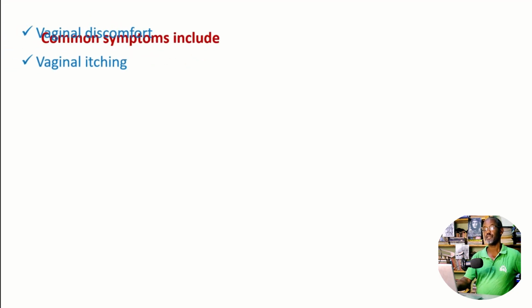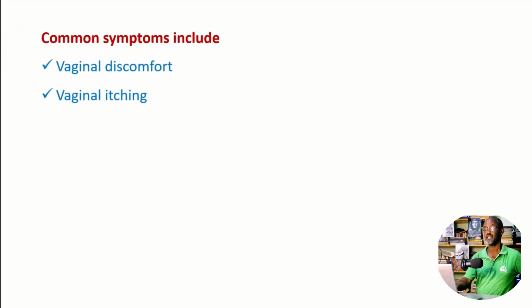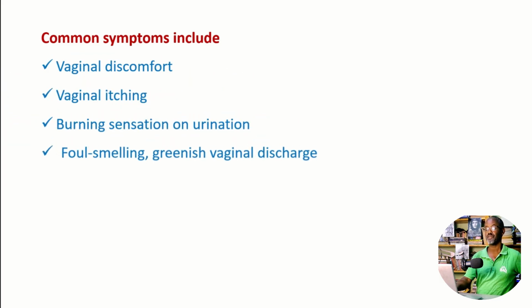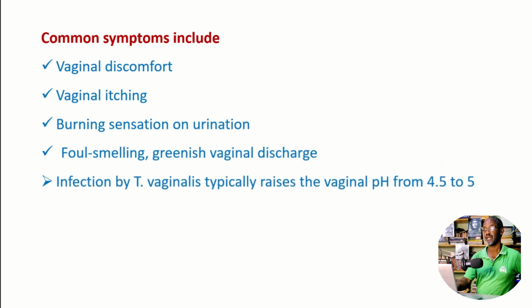Common symptoms include, what do you call this? Trichomoniasis. The disease is known as trichomoniasis. Common symptoms include vaginal discomfort, vaginal itching, burning sensation on urination, both in male and female, of course, and foul smelling greenish vaginal discharge. Infection by Trichomonas vaginalis typically raises the vaginal pH from 4.5 to 5, which means not good. In the reproductive age, the female's vagina must stay acidic.